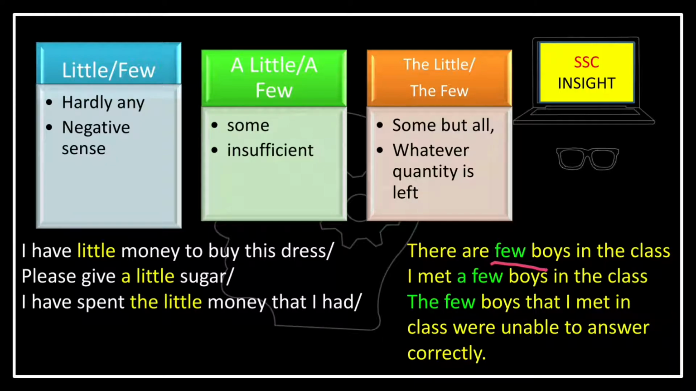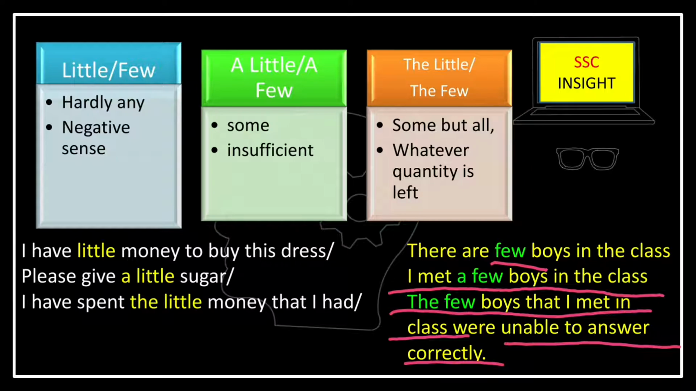Now if I say I met a few boys in the class, then we can assume that there are at least 30 to 40 boys in that class. That is not all, but it's some amount or quantity. Though it is insufficient, it is okay, an intermediate position we can say. But if I say the few boys that I met in class were unable to answer correctly, in that case we will use the few.